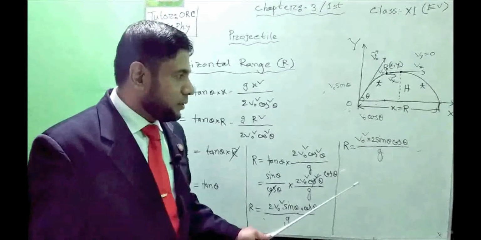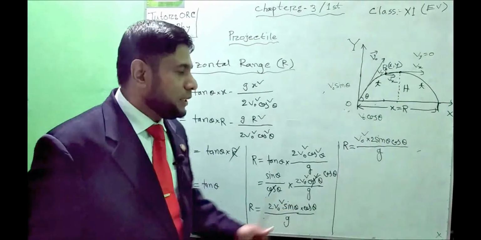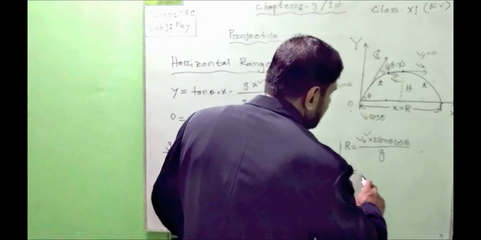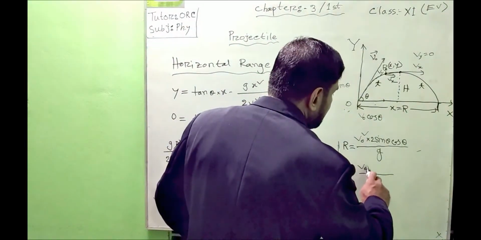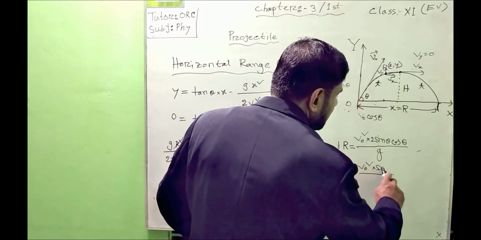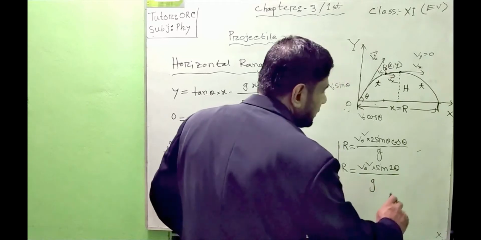You know from the trigonometric law that 2 sin theta cos theta equals sin 2 theta. So let us write the value: R equals v naught square times 2 sin theta cos theta divided by g.